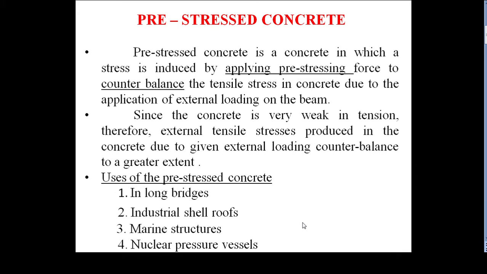In olden days, cement was developed by Aspdin in England. He is the scientist who introduced cement.